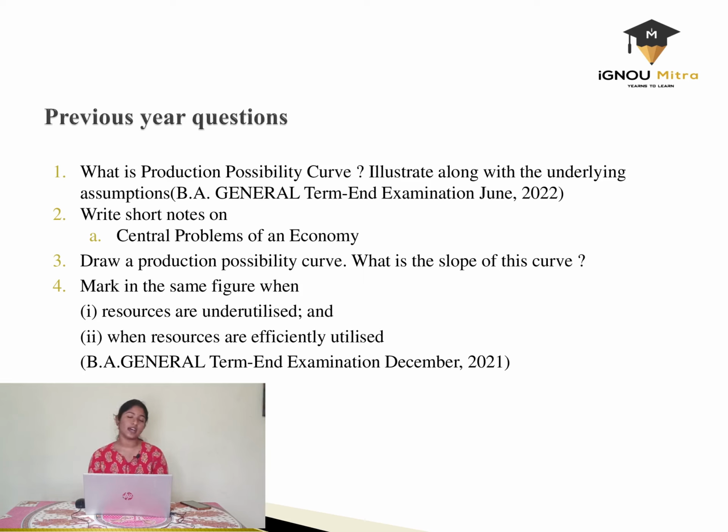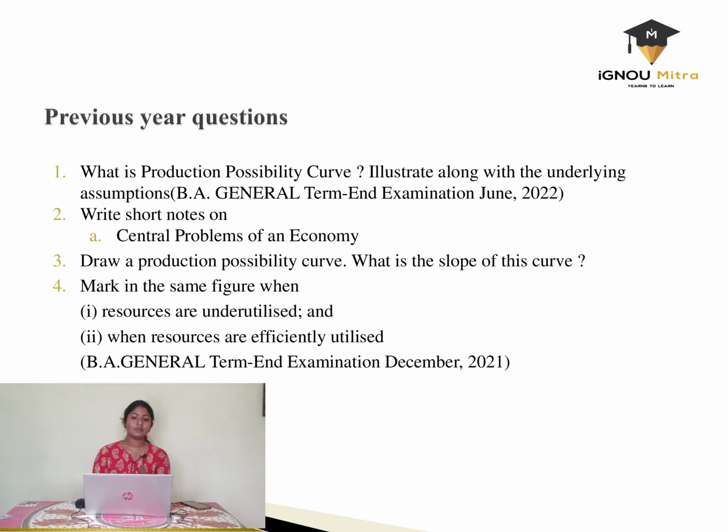The major questions are, first one is, what is production possibility curve? Illustrate along with the underlying assumptions. We have already read about all the same, that is what is a production possibility curve, what are the different assumptions under which the resources should be used: efficient, substitutable, equally distributed, or distributed in such a way that one can be used with the other also, not specifically reserved for any one of the outputs. So all these assumptions come under the production possibility curve. That is the first question.